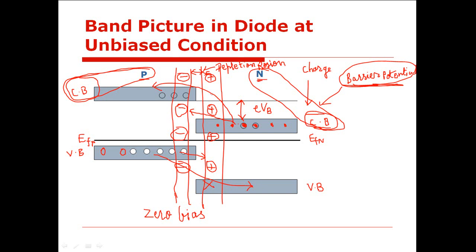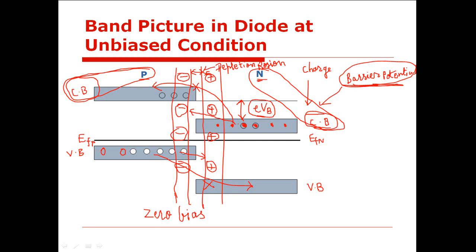The movement of electrons from conduction band of n side to the conduction band of p side is prevented due to the fact that there is a barrier potential, as well as due to the fact that the energy associated with conduction band for p-type semiconductor is at higher potential as compared to the energy associated with conduction band for n-type semiconductor, as there exists an energy gap, and that amount of energy gap is E into Vb, where E is charge of the electron and Vb is the barrier potential. Is this clear?